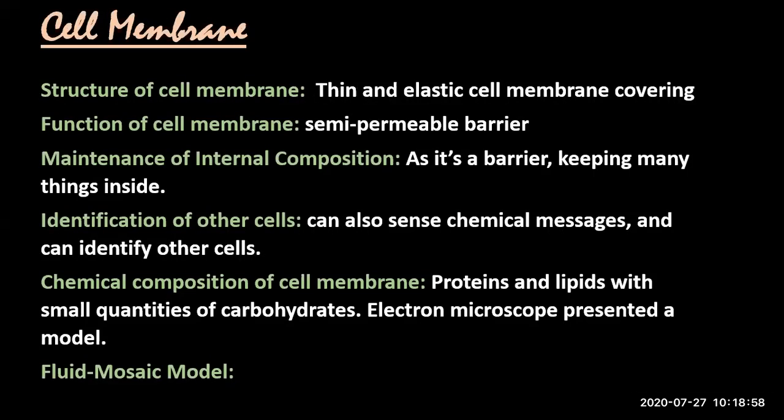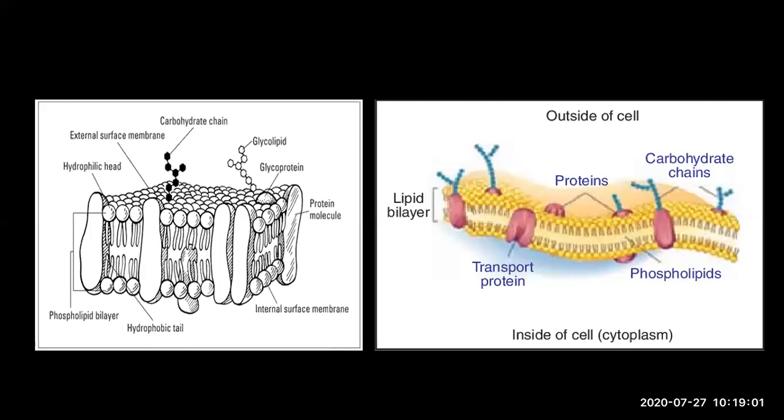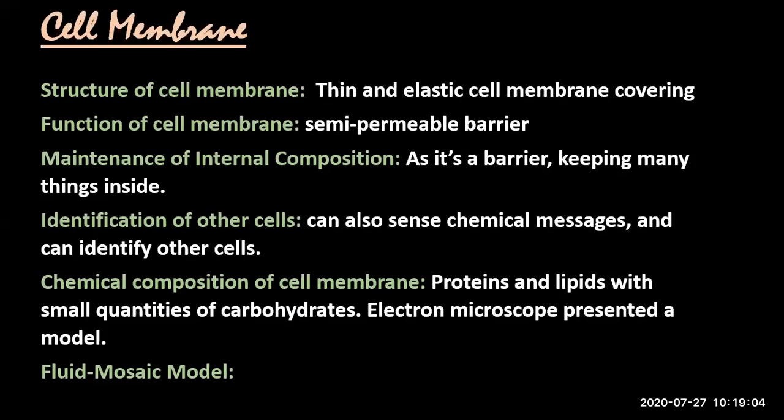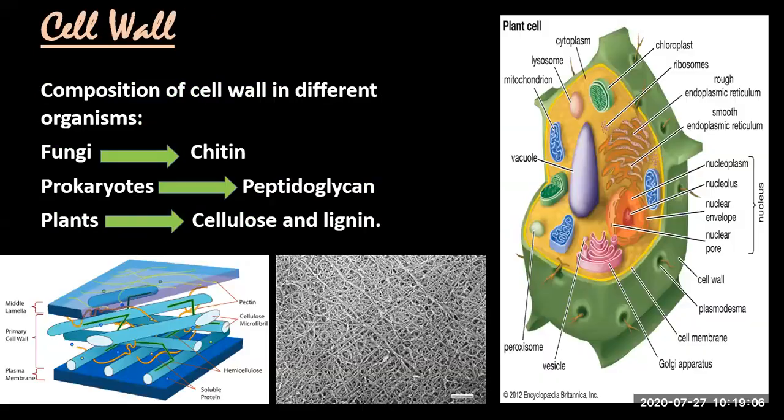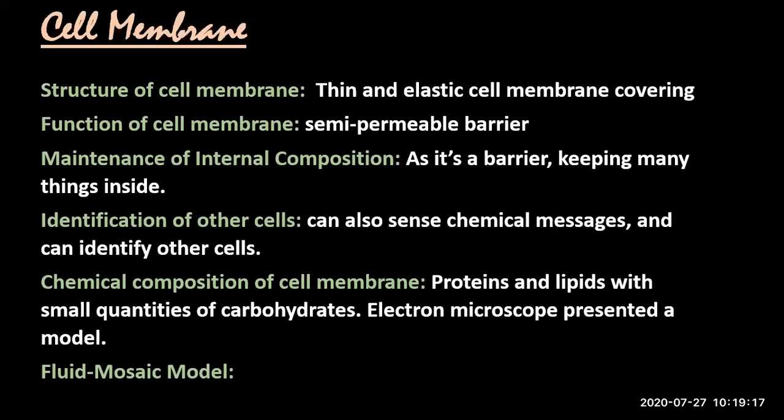Now I'll move to another topic, which is cell membrane. You know, cell membrane is the thin elastic layer present inside the cell wall. Like in an animal cell, it is the outermost layer, a stretchable, thin elastic layer which is covering the cell in animals, while in plant cells, it is present inside the cell wall. It is not the outermost layer in plant cells, but it is the outermost layer in animal cells. So it's a thin elastic cell membrane.